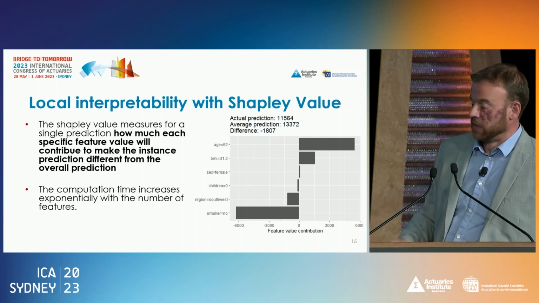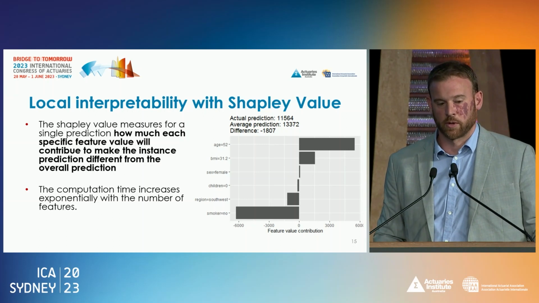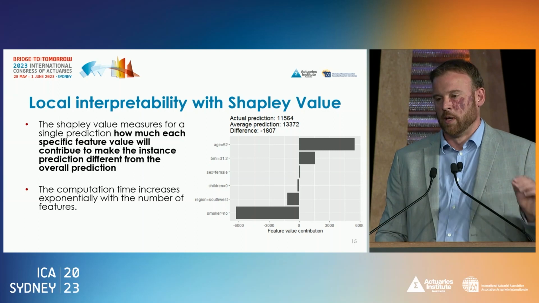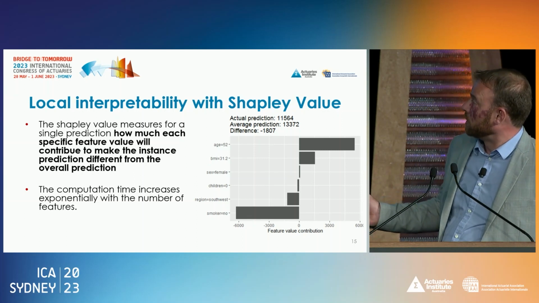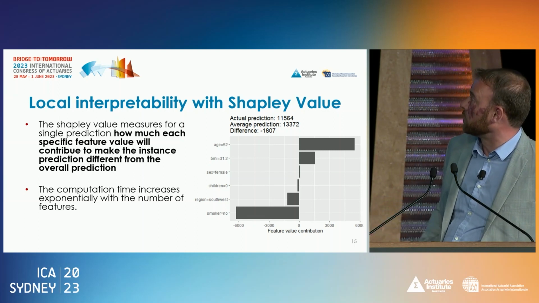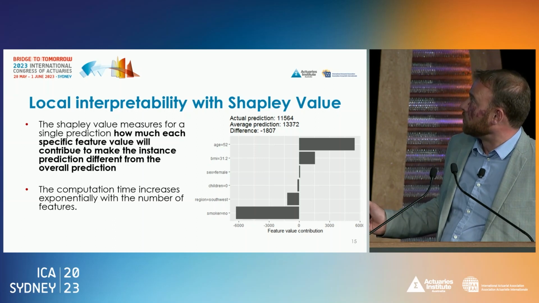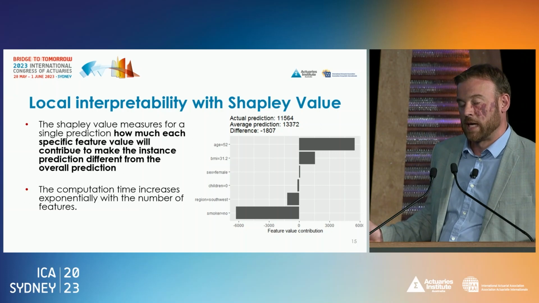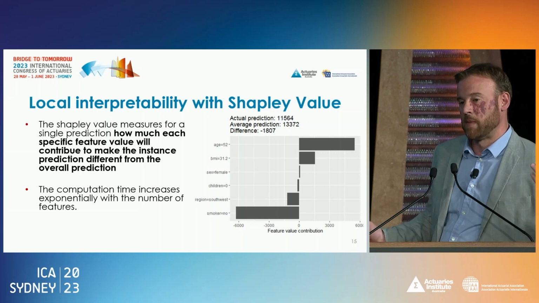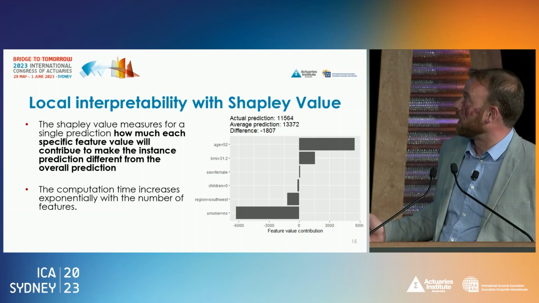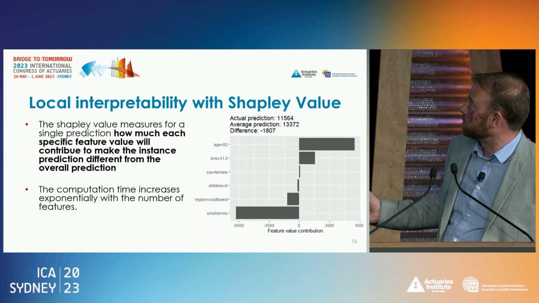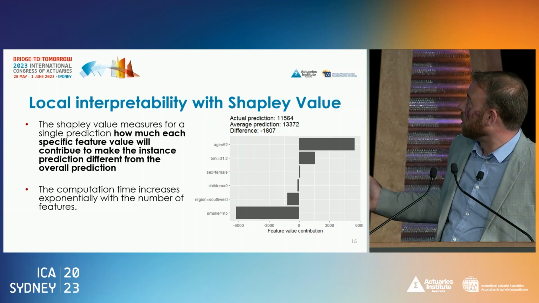So here the difference is around 2,000 euro. And with the Shapley value, you will be able to look at each variable impacting the prediction and see, for the specific value of these explanatory variables in my data point that I want to explain, what is the impact of this specific modality on the cost.